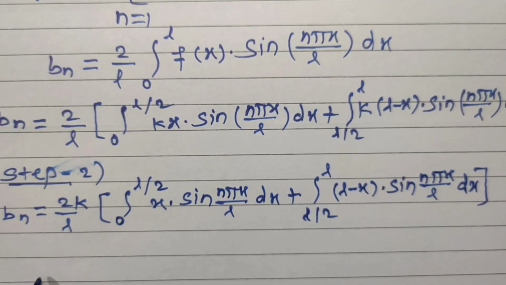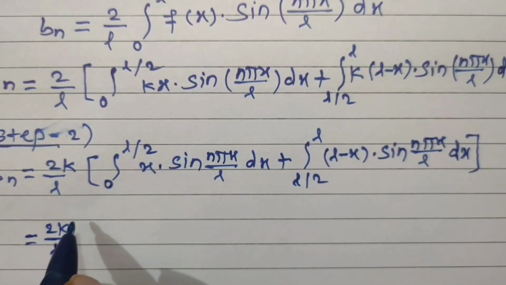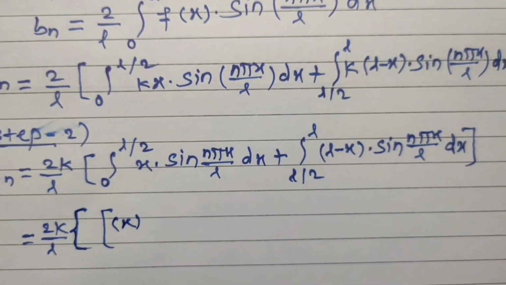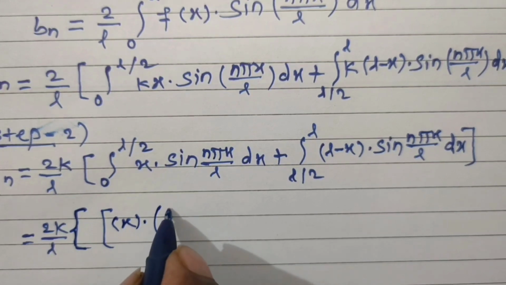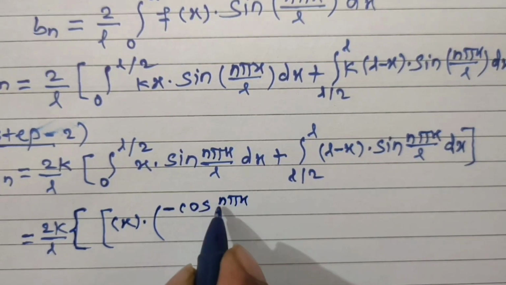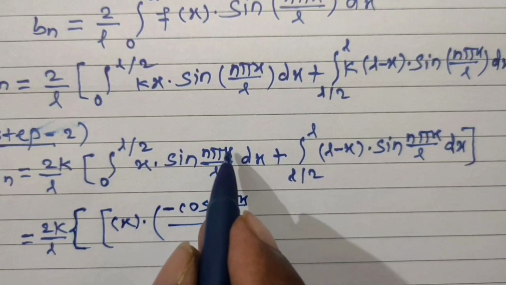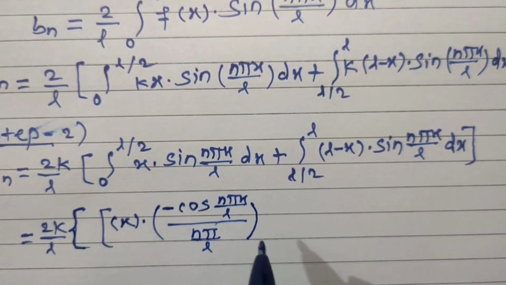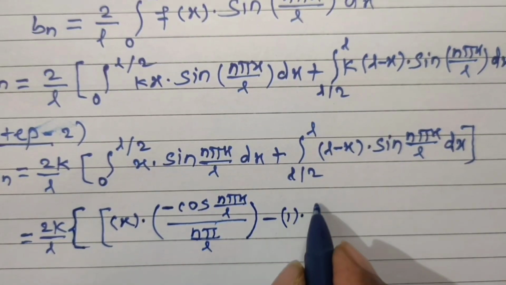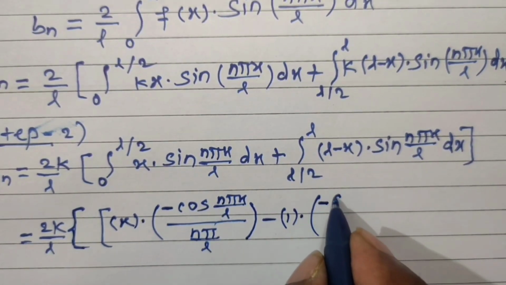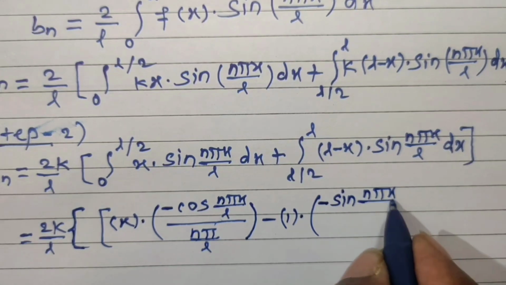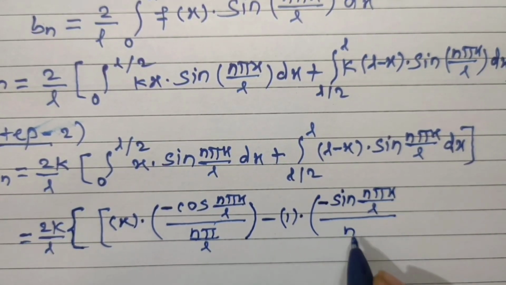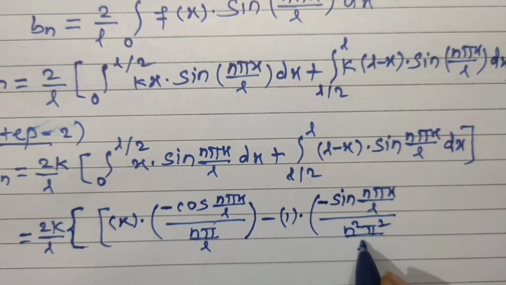So this is equal to 2k upon L into bracket. For this integral, first function x as it is, into integral of this, minus cos n pi x divided by L, divided by derivative of this with respect to x, n pi divided by L, minus derivative of x is 1, integral of this bracket, minus sine n pi x divided by L, divided by derivative of this, and this one n square pi square divided by L square.